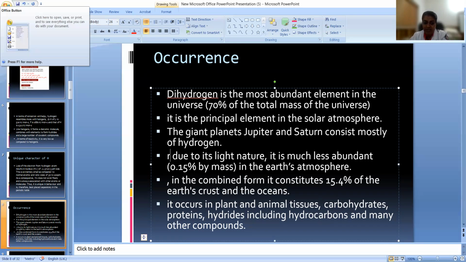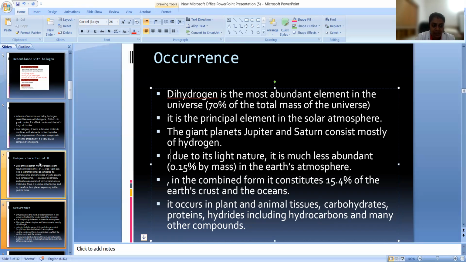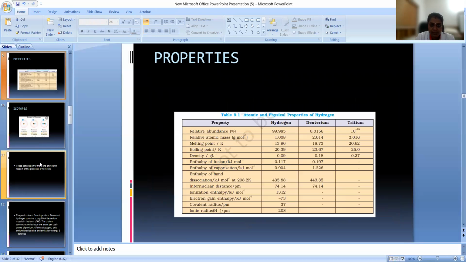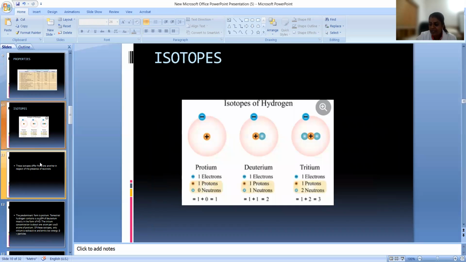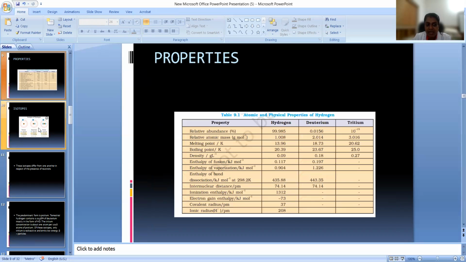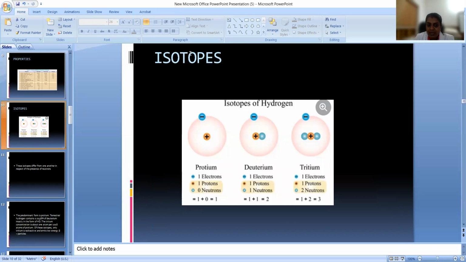Now let us see the isotopes of hydrogen. Hydrogen is mainly having three isotopes. They are called protium, deuterium, and tritium. Very important, always asked in the paper: what are the different isotopes of hydrogen? They are protium, deuterium, and tritium.